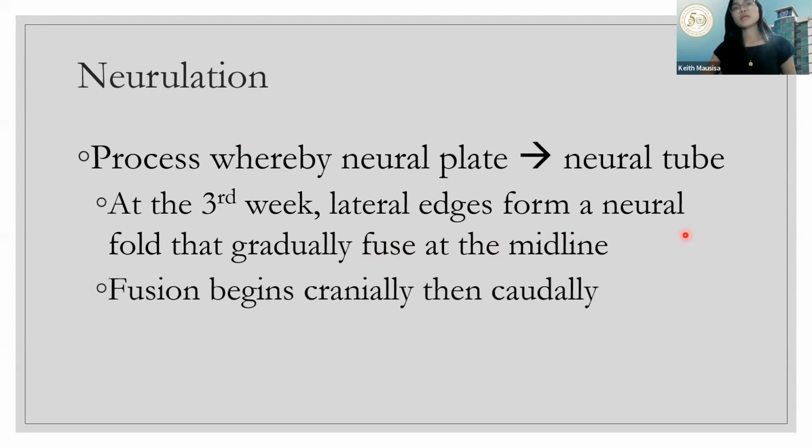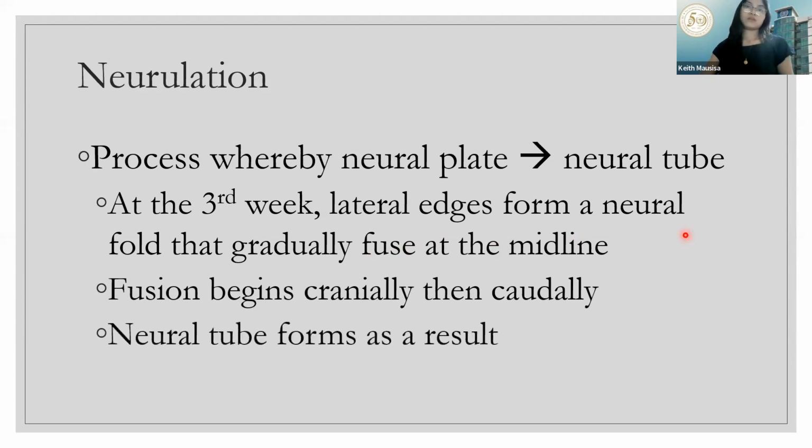The fusion begins cranially and then caudally because the development is cephalocaudal. The head comes first, followed by the legs. So, the neural tube forms as a result of neurulation.